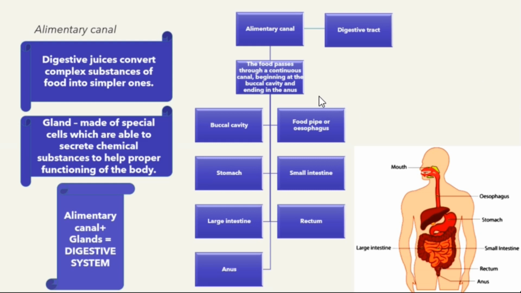The alimentary canal is a continuous canal which begins at the buccal cavity and ends in the anus. The food passes through the buccal cavity or the mouth, then it passes through the food pipe or the esophagus, it goes through the stomach, the small intestine, the large intestine, which ends at the rectum, and finally is excreted out of the anus. The digestive juices convert complex substances of food into simpler ones, and glands secrete these digestive juices because they are made of special cells which are able to secrete chemical substances. The alimentary canal plus the glands form the digestive system.